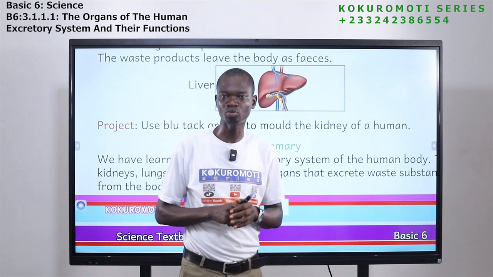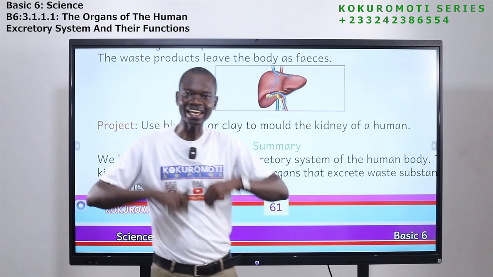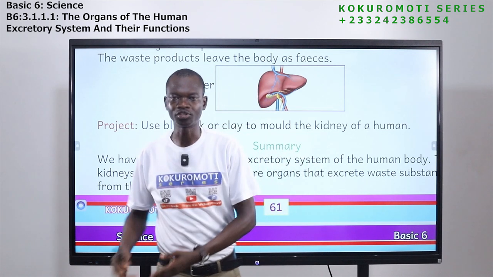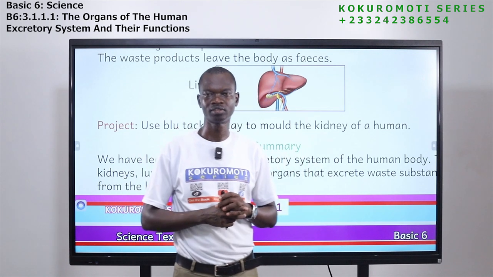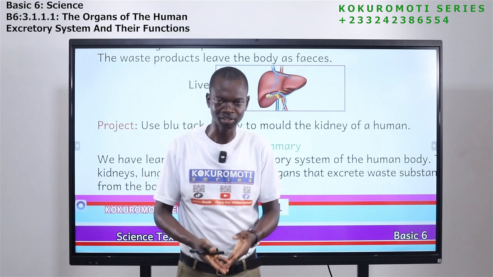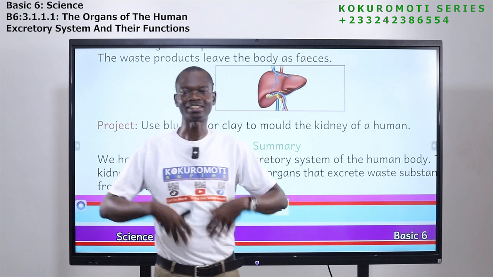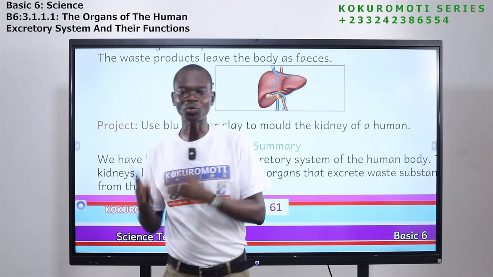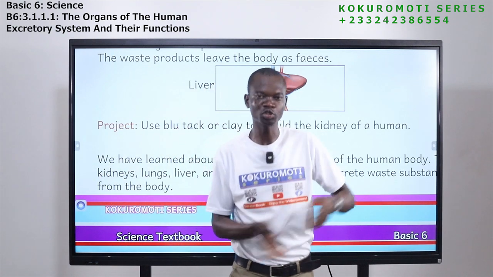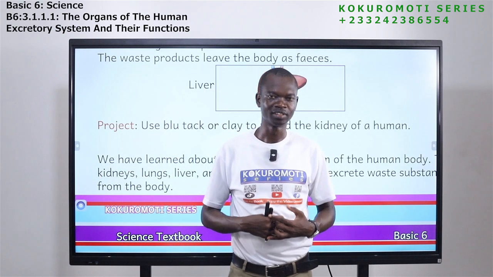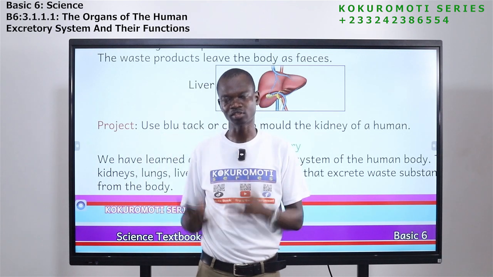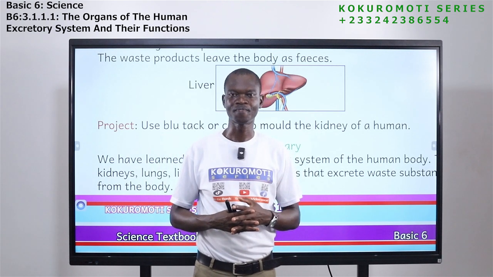The lungs also make sure that the air that is not good for the body, which is carbon dioxide, is removed from the body. That is why we breathe out. The lungs ensure that it comes out. The skin also excrete or remove sweat from the body. The sweat contains water, it contains salt, it contains urea.